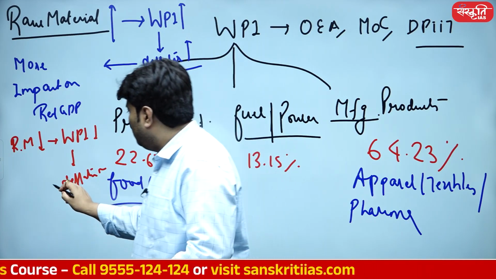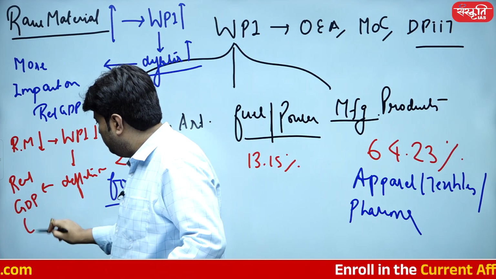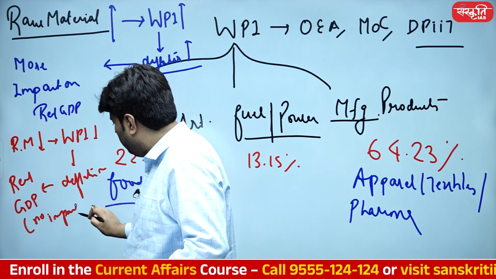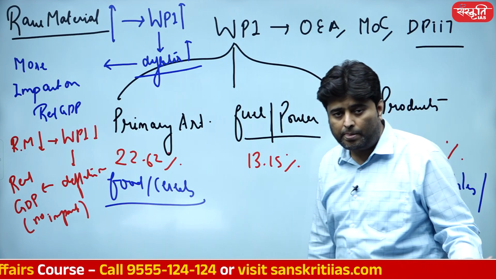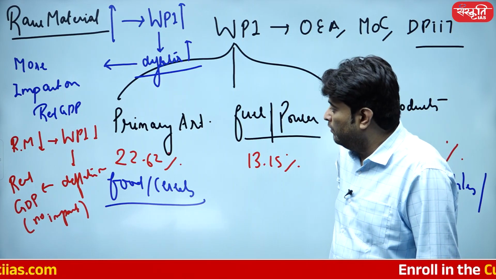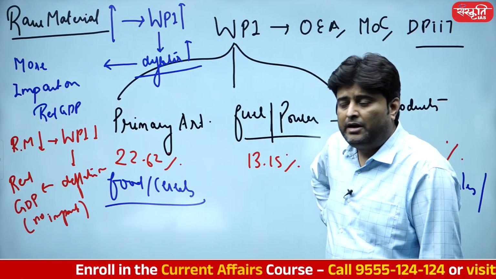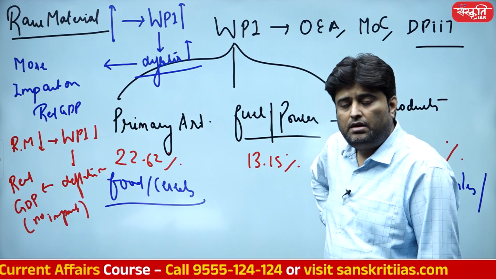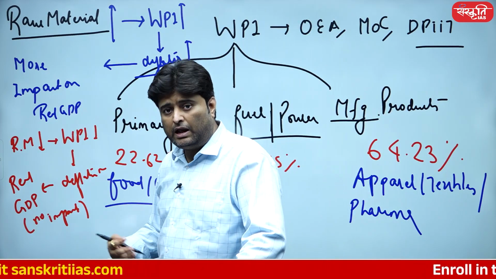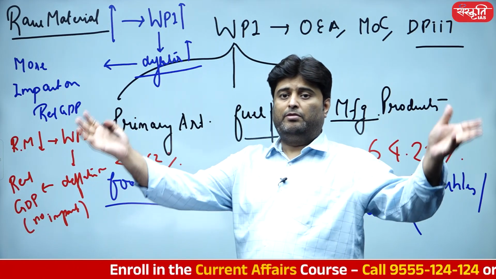It would be flat, and automatically, on real GDP, this deflator would have no impact. And this is what happened in the year 2024, the article which I was just showing you. Since 2023 to almost 2024, for at least the past 1.5 years, WPI has crashed. It has been in negative territory for a few months. And therefore, the deflator is not showing any impact, and real GDP seems to be performing very well.